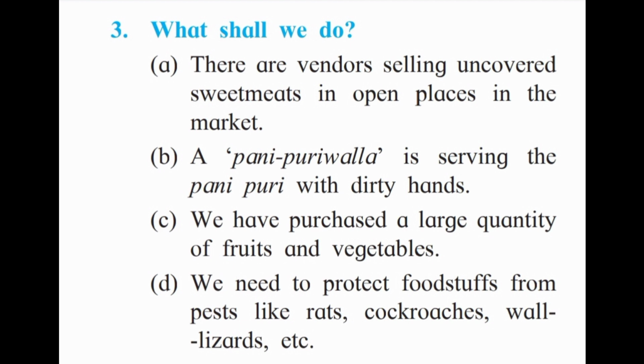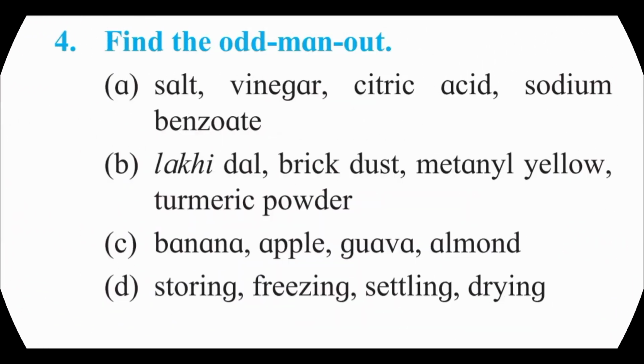Now we need to protect foodstuffs from pests like rats, cockroaches, wall lizards, etc. We know that these pests may spoil our food. So to protect the food from pests, we should keep it in an airtight container, and keep this container in a cupboard or in a place which is not damp, so that pests do not reach that food product, and protect it from spoilage and food poisoning.